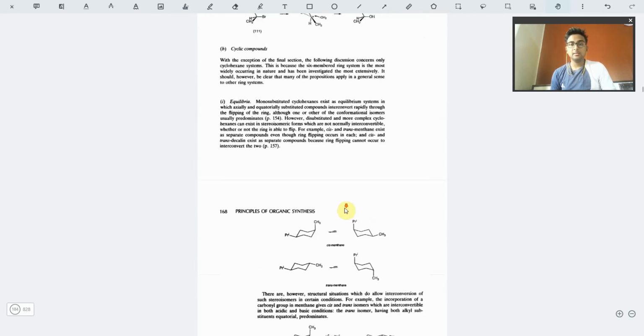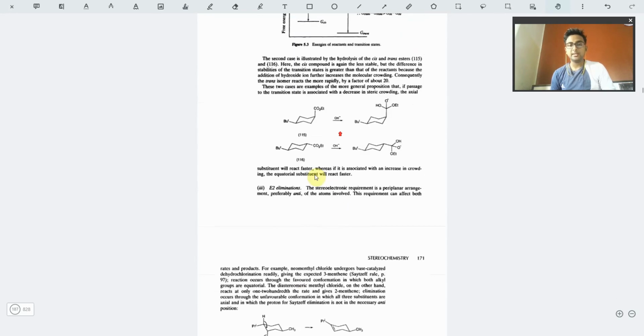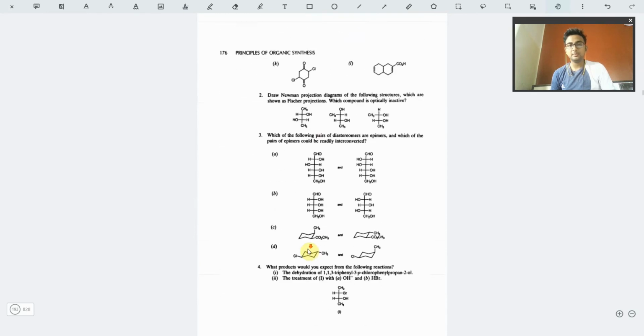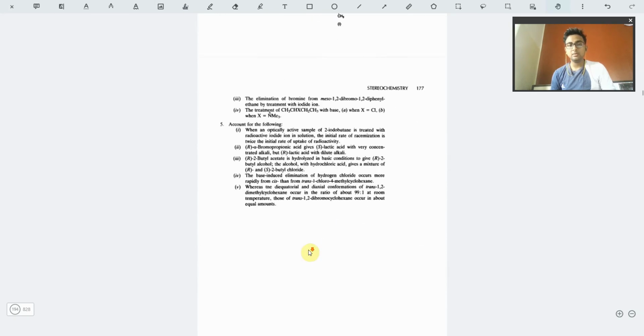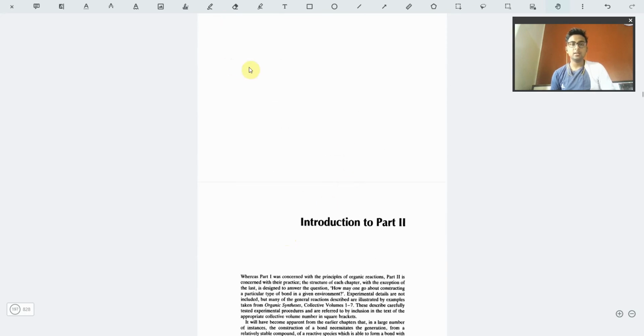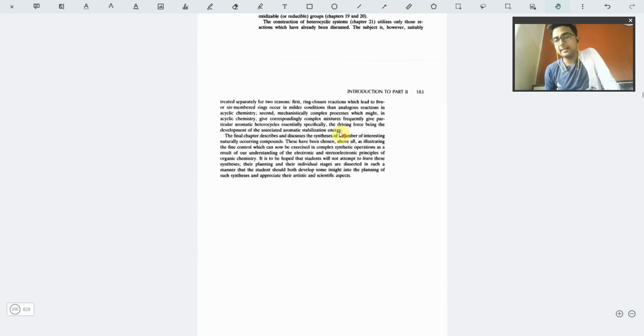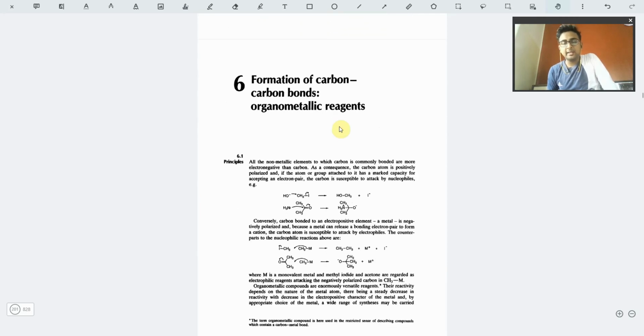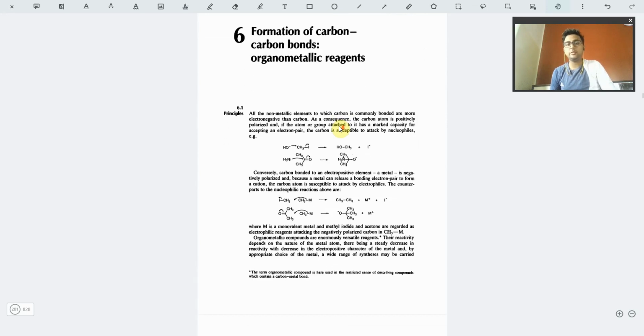So stereochemistry is all about that. Then the cyclohexane part is there. Moving on, questions are given, and then on to part 2. Part 2 has the reaction mechanisms, the mechanisms of certain reactions and their reagents, and all those things related to conversions.